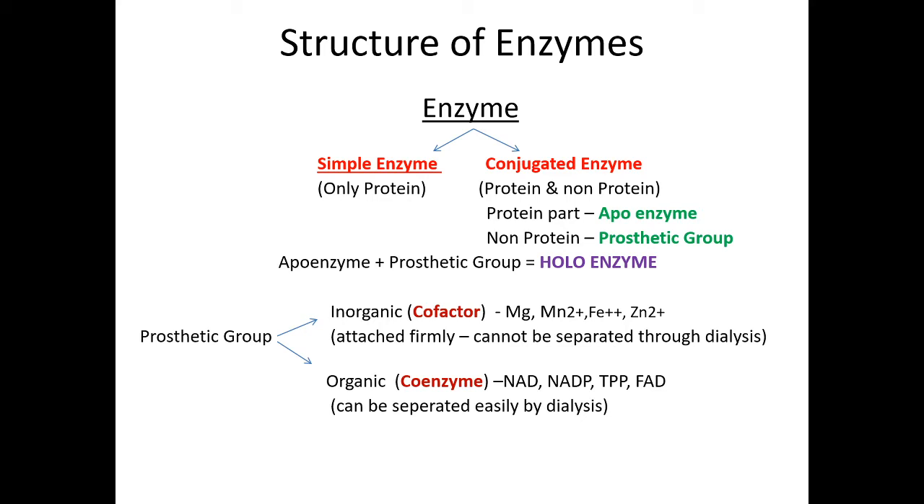So these are some of the examples of coenzymes. Coenzymes are nothing but organic prosthetic groups, and cofactors are inorganic prosthetic groups. Examples for inorganic: magnesium, manganese, ferrous, zinc, and they cannot be separated through dialysis. Where do you find this manganese? In enzymes such as phosphohydrolases and phosphotransferases.